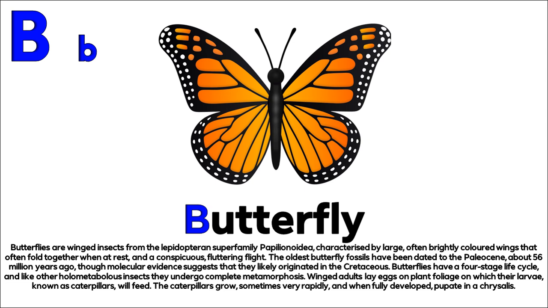Butterflies have a 4-stage life cycle, and like other holometabolous insects they undergo complete metamorphosis. Winged adults lay eggs on plant foliage on which their larvae, known as caterpillars, will feed. The caterpillars grow, sometimes very rapidly, and when fully developed, pupate in a chrysalis.